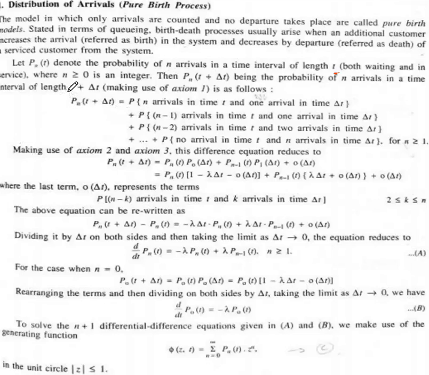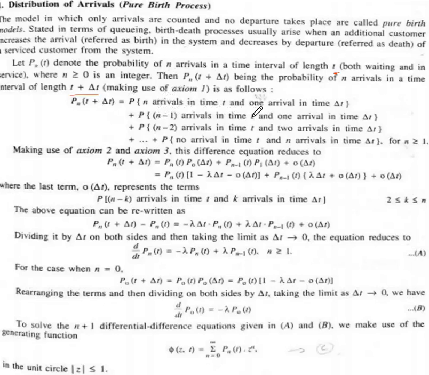So n represents the number of arriving persons. Then Pn of t plus delta t is the probability of n arrivals in a time interval of t plus delta t. So t plus delta t means a change in time.